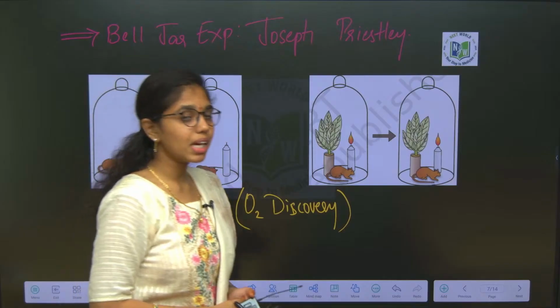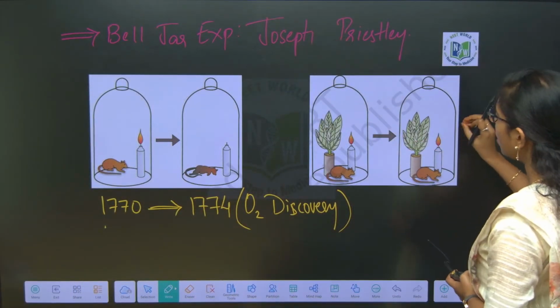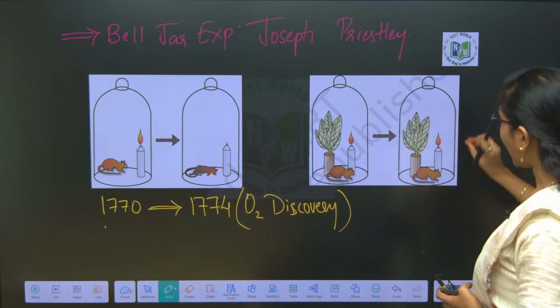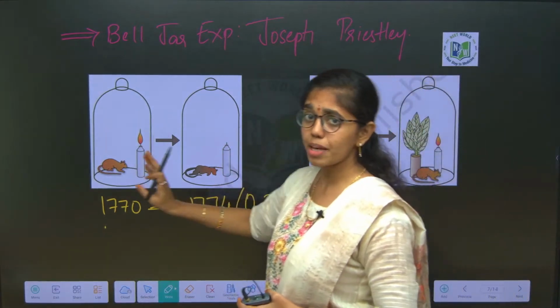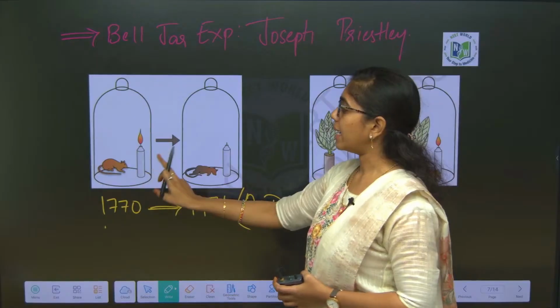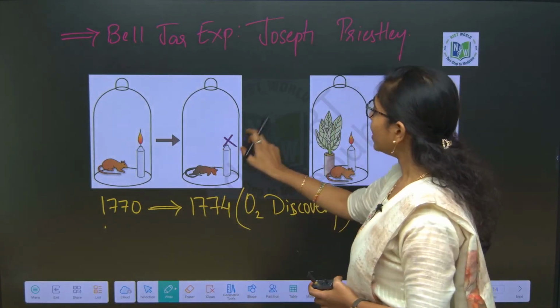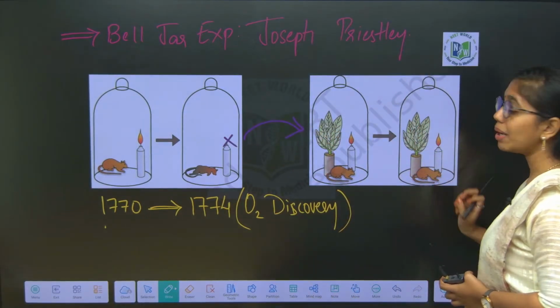After some time he observed that all three of them are surviving: the candle is still burning, the plant is still green and the mouse is still alive. Previously, when he conducted the same experiment with an animal and a candle, the candle went out and the mouse died. When he conducted the same experiment with a mint plant, both were alive.